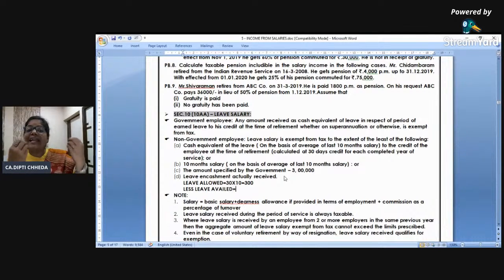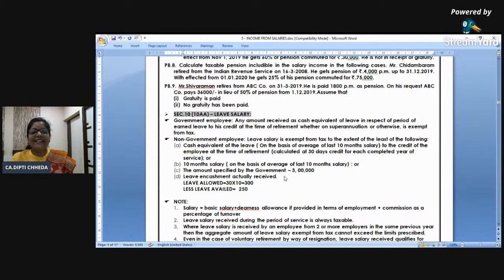Leave availed actually 45 days के हिसाब से या 25 days के हिसाब से. How many leaves you have availed? 250. Nice. Then how much is leave at credit? Leave credit में जमा कितने बचे? 50. So 50 days into per month salary divided by 30 days, according to the days you will be paid.